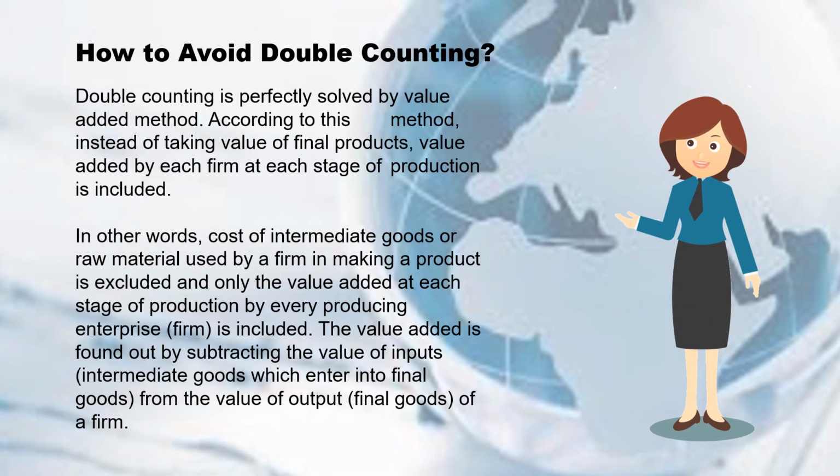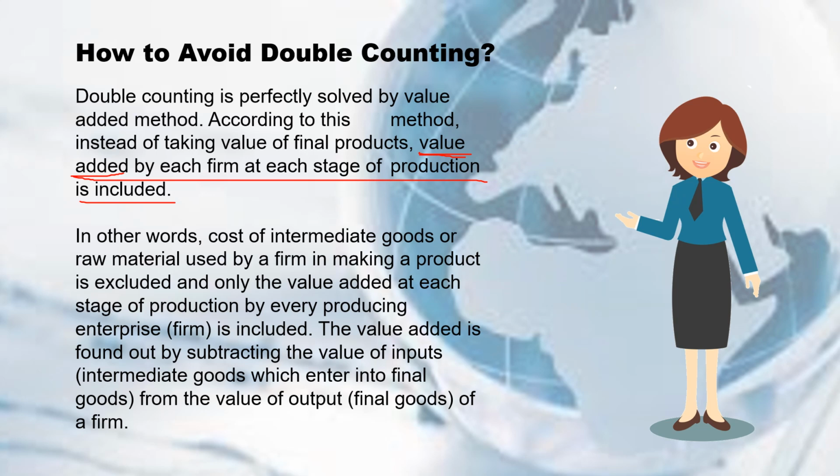But double counting is perfectly solved by the value-added method. So under the value-added method, instead of taking the value of final products, the value added by each firm at each stage of production is included. Okay, so under the value-added method, the value added at each stage of production lang po ang kino-consider. Kaya tinawag na value added. Kung ano yung value na na-add doon sa kada stage ng production, yun ang kino-consider na nag-a-add up lang siya. Okay? So later may example tayo.